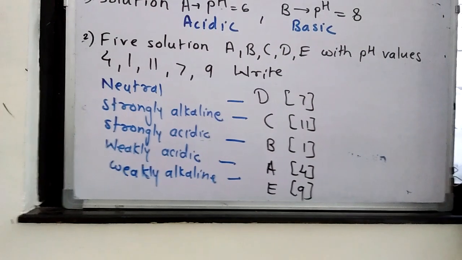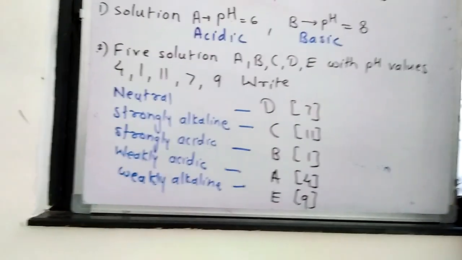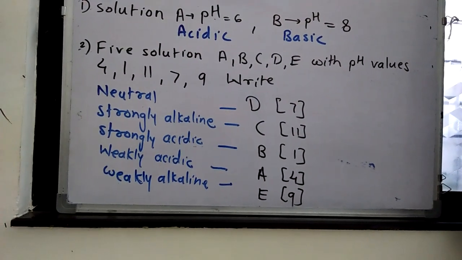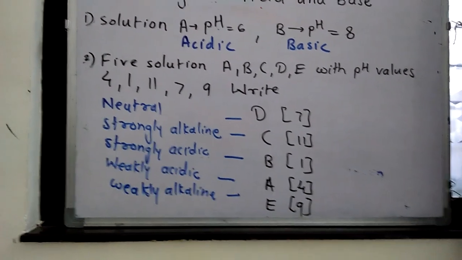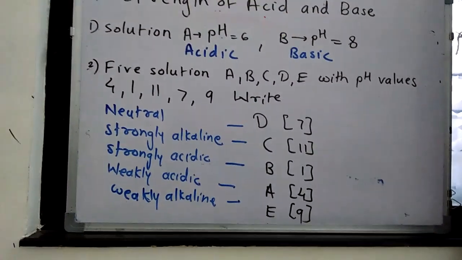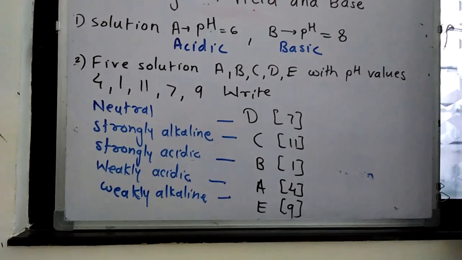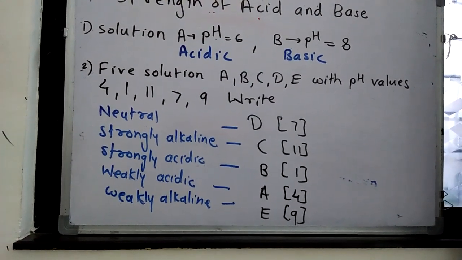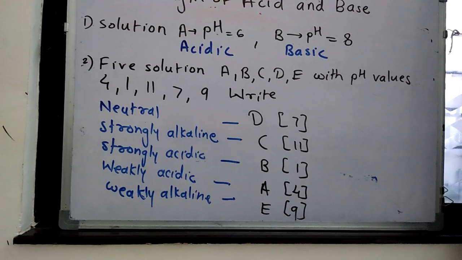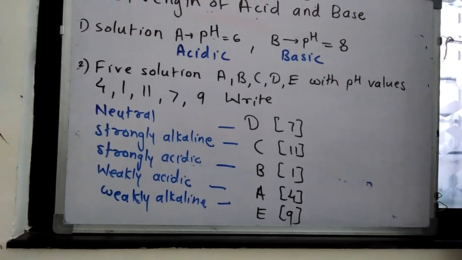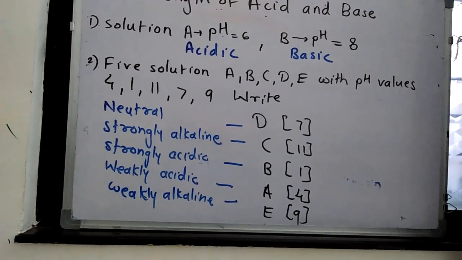So if we want to find out whether the given solution is neutral, strongly alkaline, or acidic, we should know the pH chart. If we know the pH chart, we can tell the nature of the substance, whether it is neutral, alkaline, strongly alkaline, weakly alkaline, and other things. Okay.